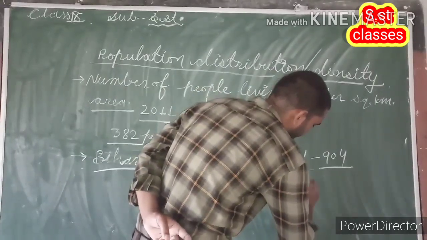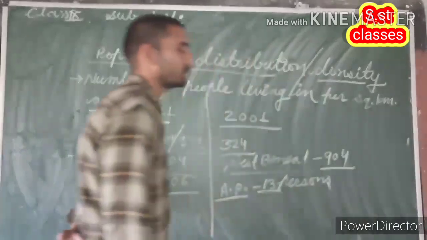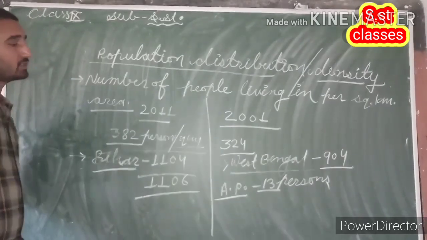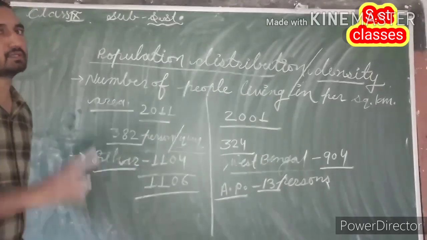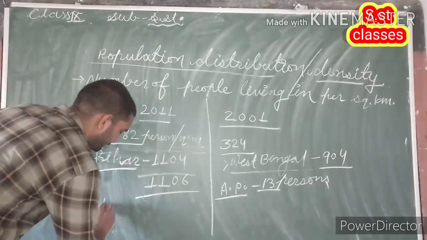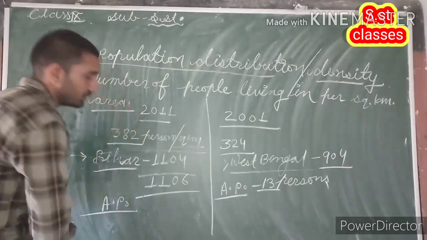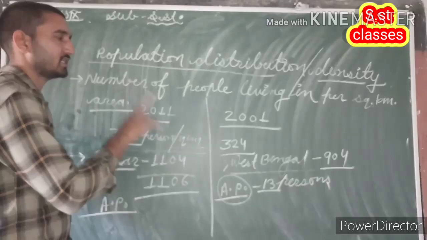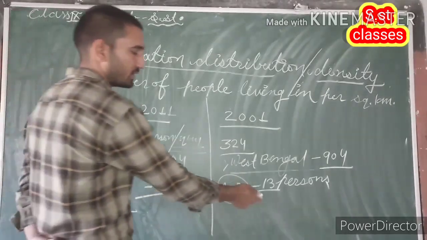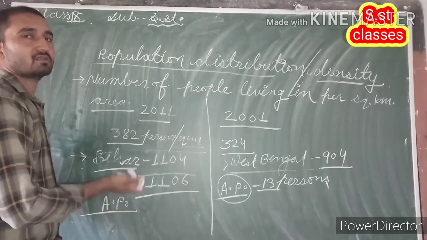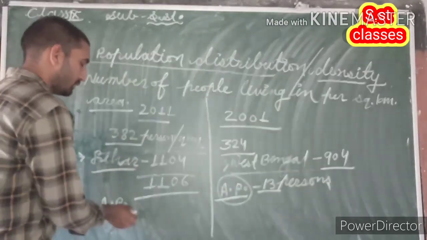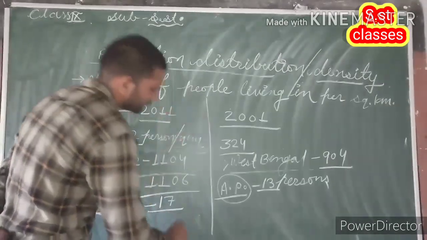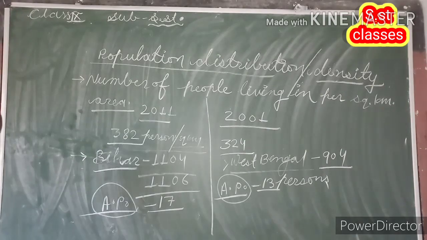You will be surprised to know that according to the census of 2011 also, the state with the lowest population density is Arunachal Pradesh, and its population density was 17 persons per square kilometer.